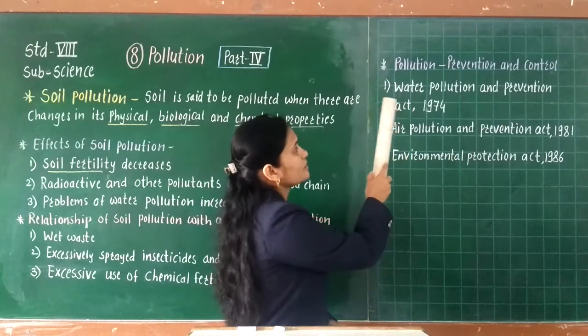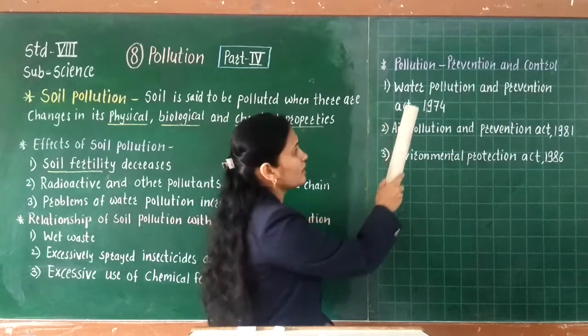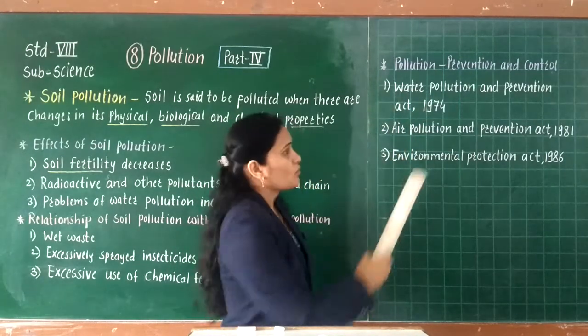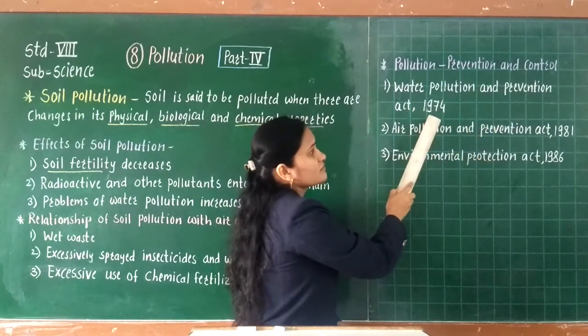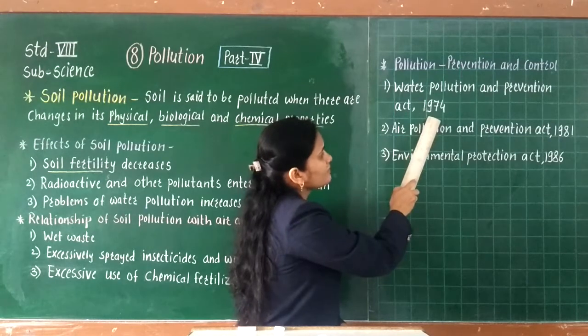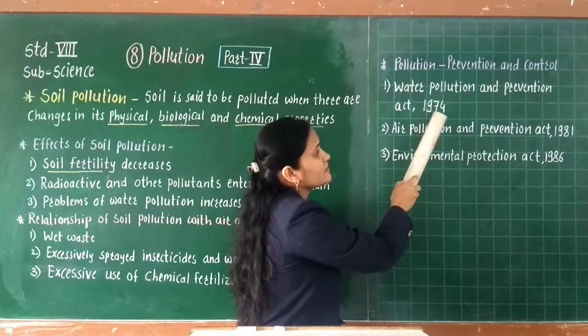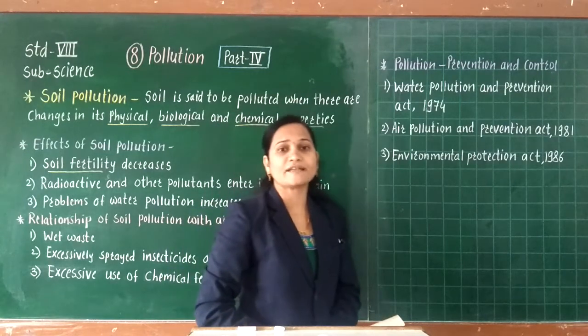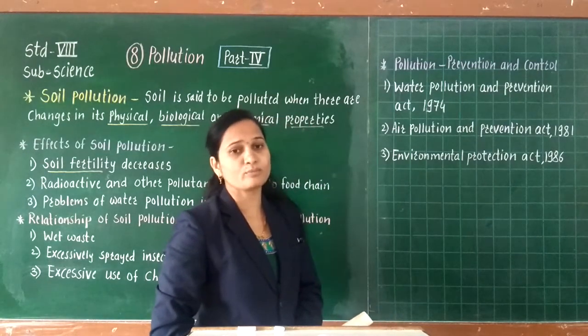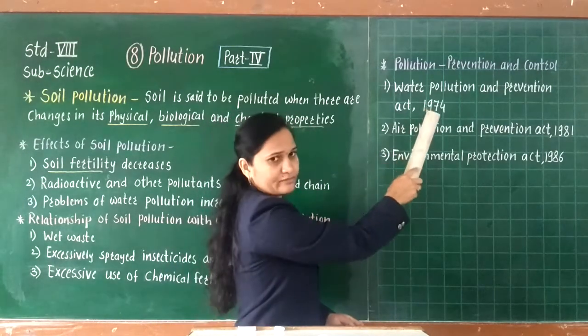Let us see that. The first law is related to water pollution, the Water Prevention and Control of Pollution Act. In which year was it enacted? In 1974. So this law is enacted by the government to control and prevent water pollution.